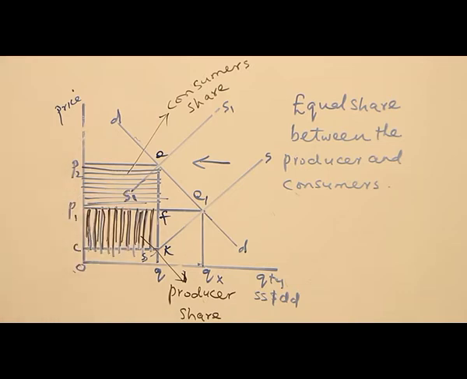Now, who will bear the burden of the tax? So far, the commodity has unit elasticity of demand. The two will bear the burden of the tax equally. Both the producer and the consumers will bear the burden of the tax equally. But how are they going to bear it? Let's look at it from the diagram we have.